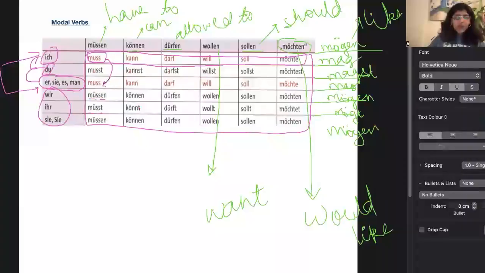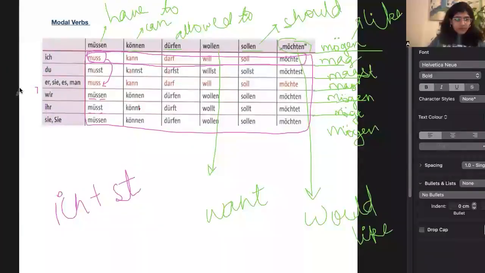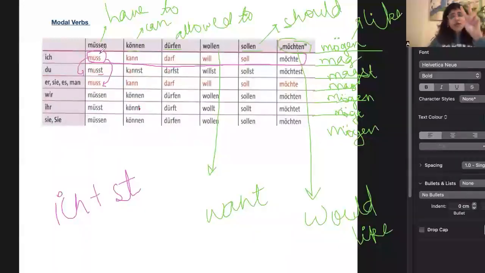With du, whatever the form of ich is, we put an extra st with it. If you see here, whatever the form is with ich, I have put with du, same to same, with an additional st. Since the double s was already present there, I have not added one more s, I have just added t. With wir, ihr, and sie, these are the normal conjugations that we have seen before as well.